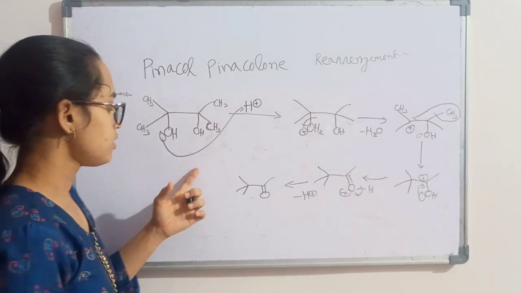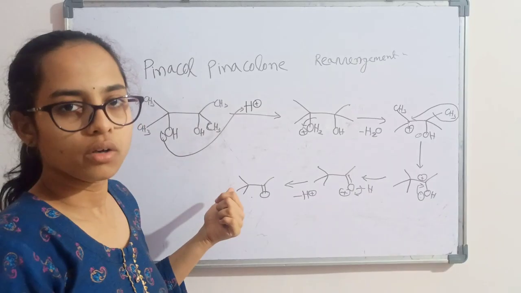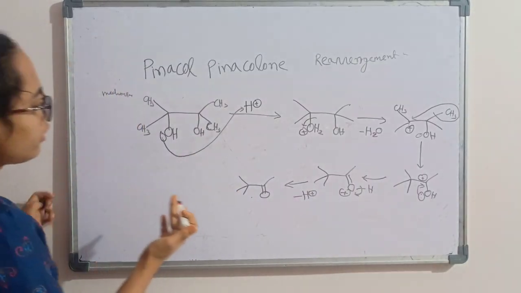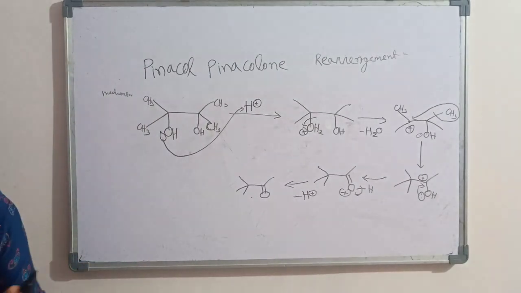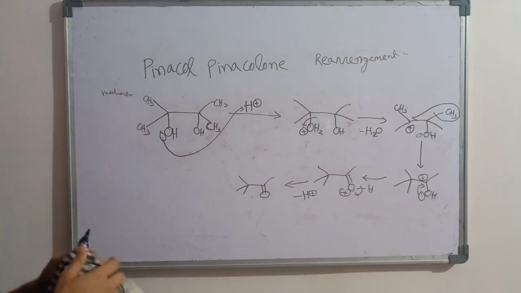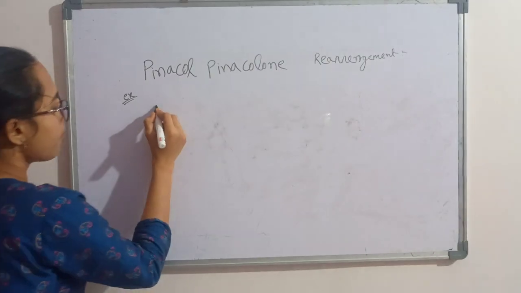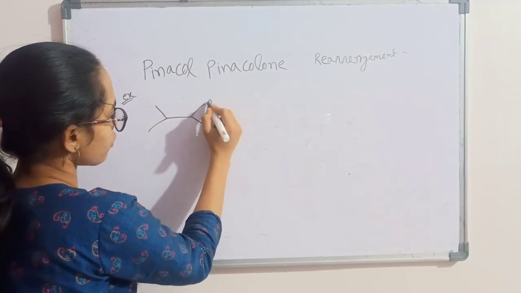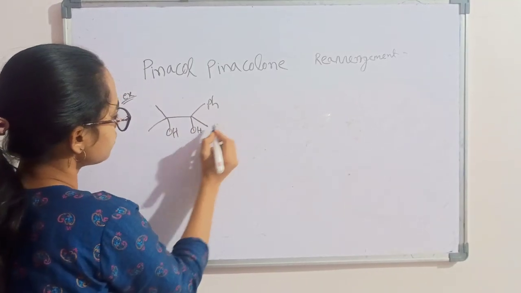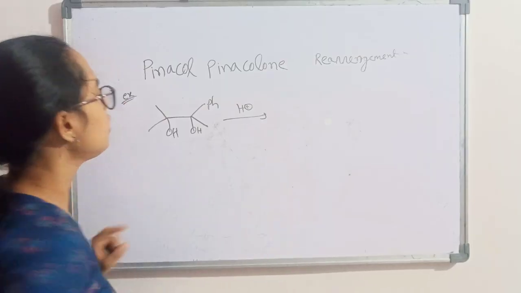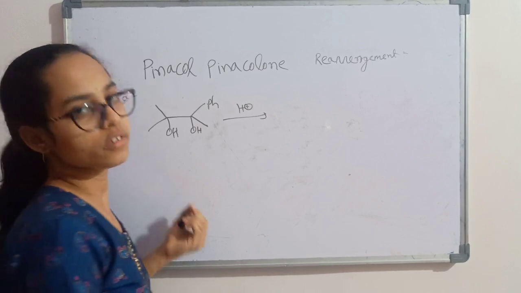Now, this is the mechanism only, but in entrance exams, substituted pinacol will be asked. So we have to see some other examples. For the first example, if in the presence of 2-methyl, a phenyl is substituted, then what will happen? Then where will the carbocation form? At which position will the carbocation form so that it is more stabilized, you have to see.